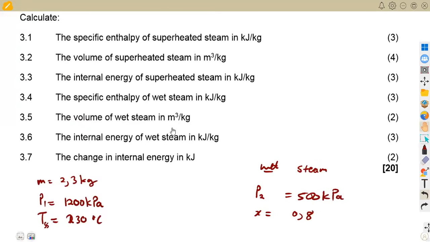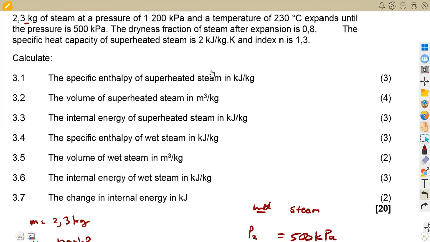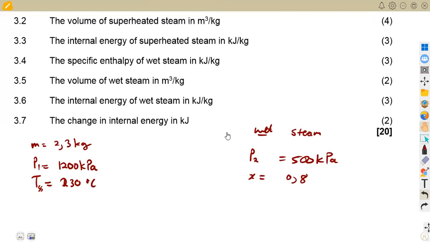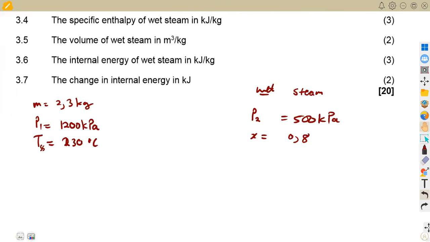This is given per kg Kelvin, supposed to be per kg degrees Celsius, since we are dealing with our temperature in degrees Celsius in this case. So this is the specific heat capacity for the superheated steam, that is 2 kilojoule per kg Kelvin, but we are supposed to have this per kg degrees Celsius, since the temperature that we are working with is in degrees Celsius.